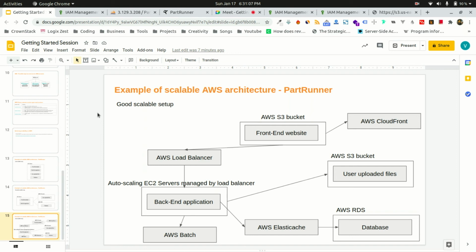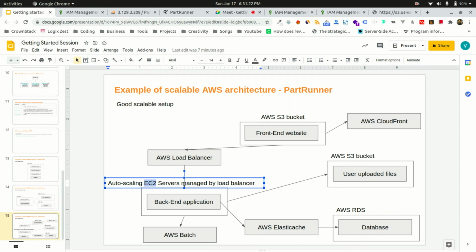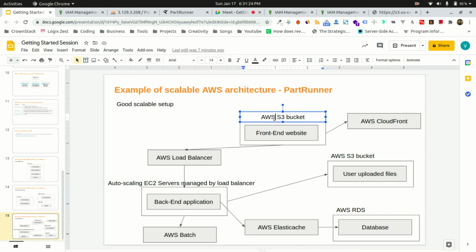So for PartRunner, if I were to architect it for maximum scalability, I am showing how I would have done it in this diagram, where the front end website is not stored on my EC2 server. Amazon S3 provides static website hosting.